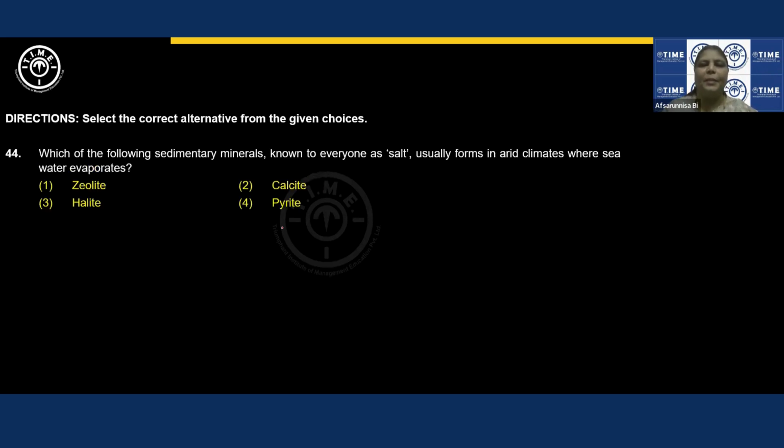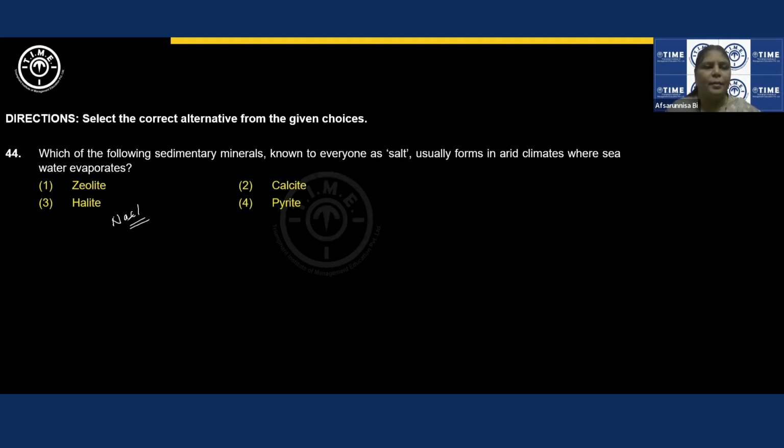Which of the following sedimentary minerals, known to everyone as salt, usually forms in arid climates where seawater evaporates? Zeolite is something which is used in the purification of water, meaning to remove hardness, right? So it is a hydrated compound. Calcite, we have already discussed, is CaCO3. Pyrite, FeS2. So halite, the major composition of which is sodium chloride, right? This is the one which we can see obtained in the form of salt when the seawater evaporates.